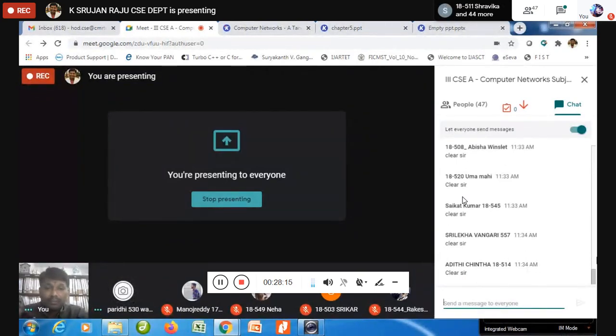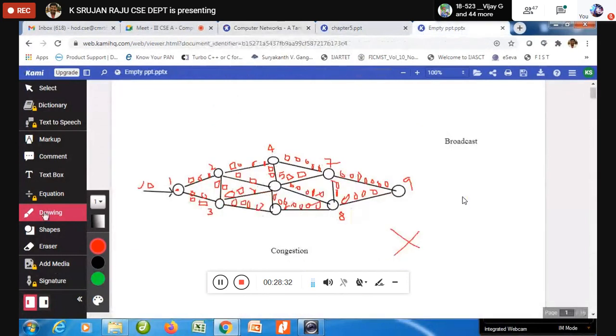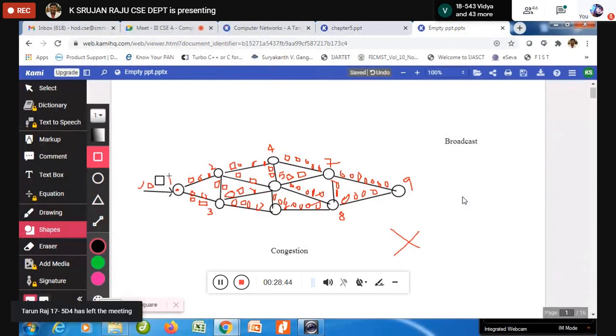Yes, sir. So now let us discuss how we are going to overcome the problem of flooding. One measure is to have a hop counter. Let us consider this is a packet, and once it comes here I keep the counter.